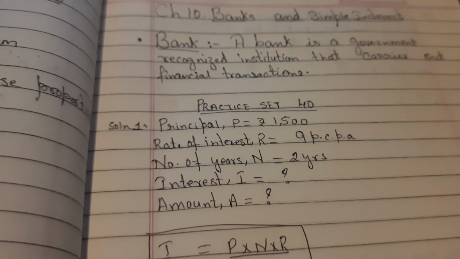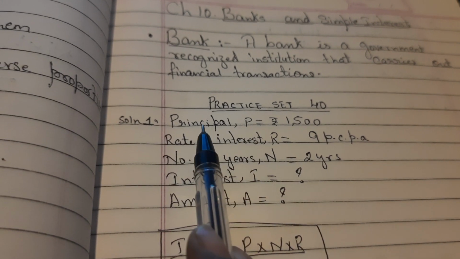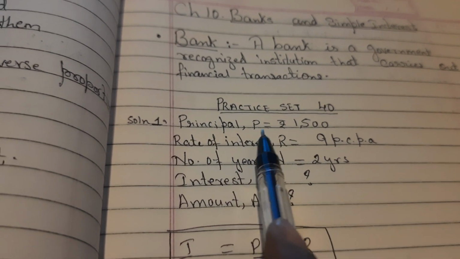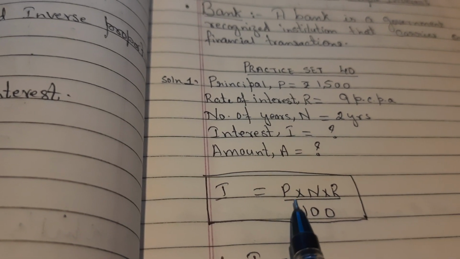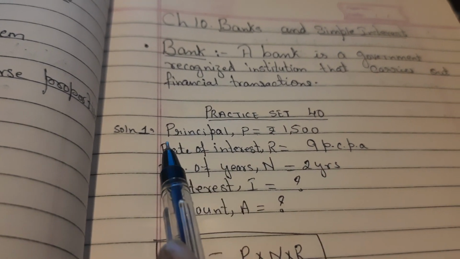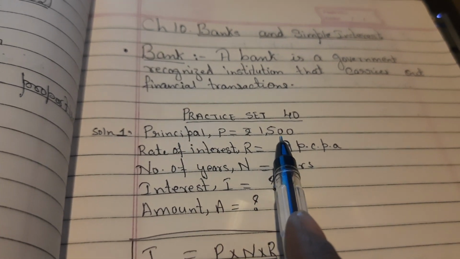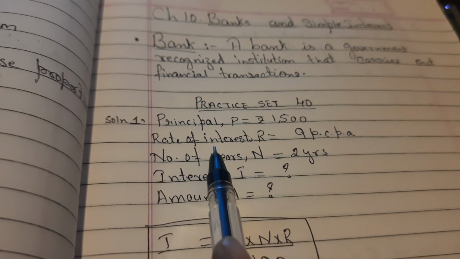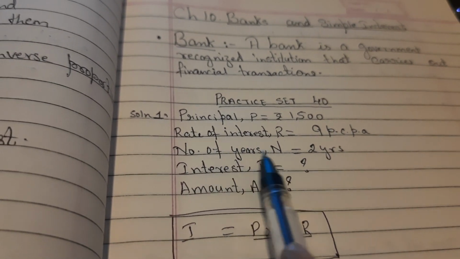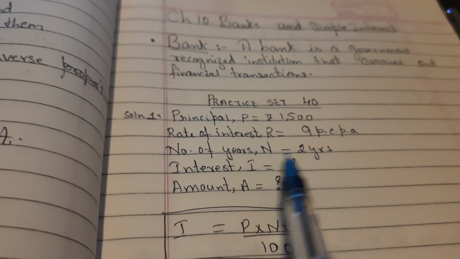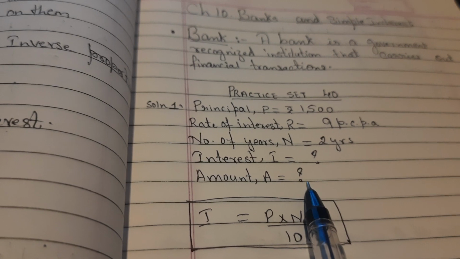Now here see children, I have written the data: principal comma P. If I don't write like this, principal comma P, I have no right to use short forms in the formula. So I can use short form in the formula only if I am writing the whole principal comma P, is equal to rupees 1500. Rate of interest R is 9 percent per annum. Number of years comma N, that is 2 years. Interest comma I, that is question mark. Amount we have to find out children.